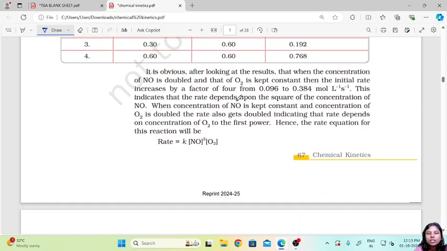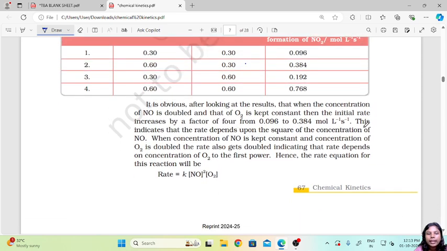When the concentration of NO is kept constant and the concentration of O2 is doubled, in that case the rate gets doubled, indicating that the rate depends on the concentration of O2 to the first power.